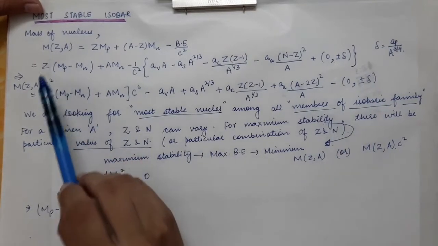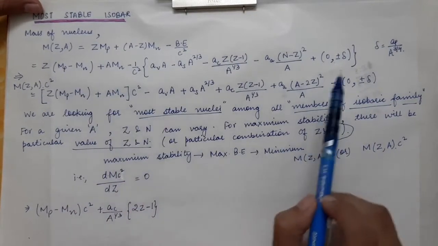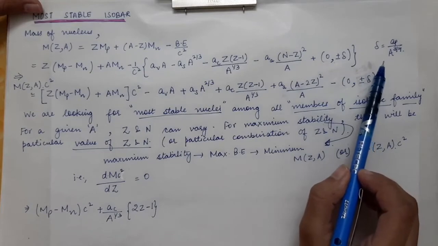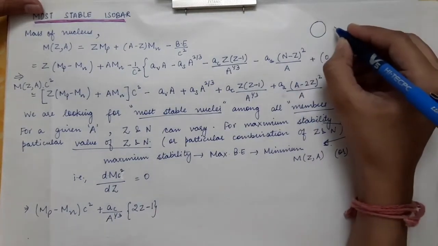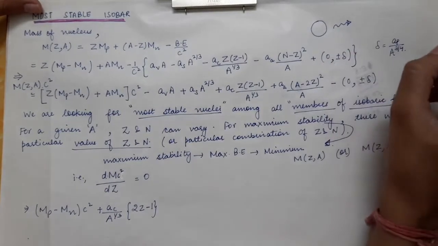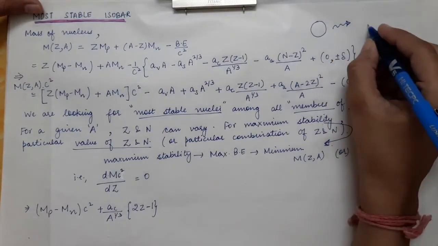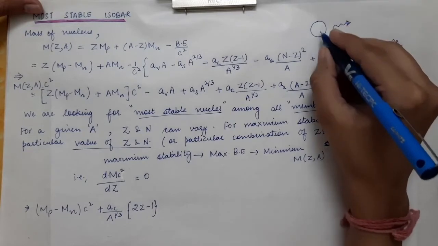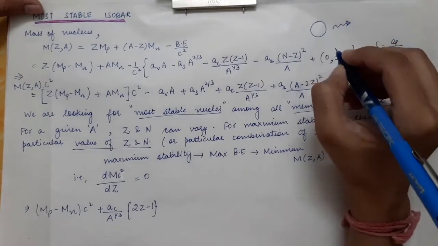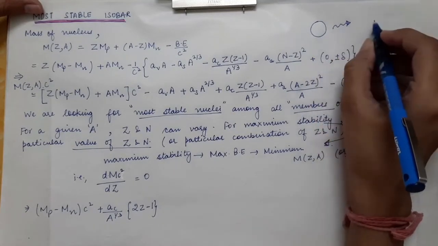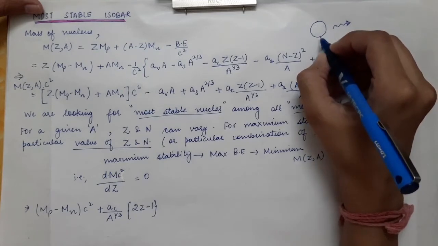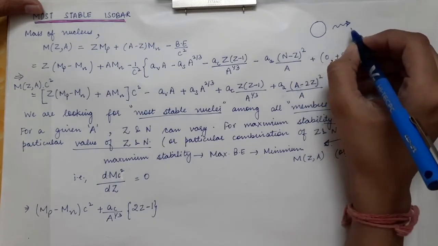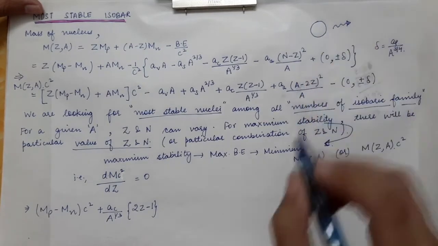That is, the mass of the nucleus will be more for odd nuclei, because we have already seen that when a nucleus is formed, energy is released, and the more energy is released, the more the mass of the nucleus decreases by the same amount. More energy released means more mass defect, so if the binding energy is more, the mass will decrease.